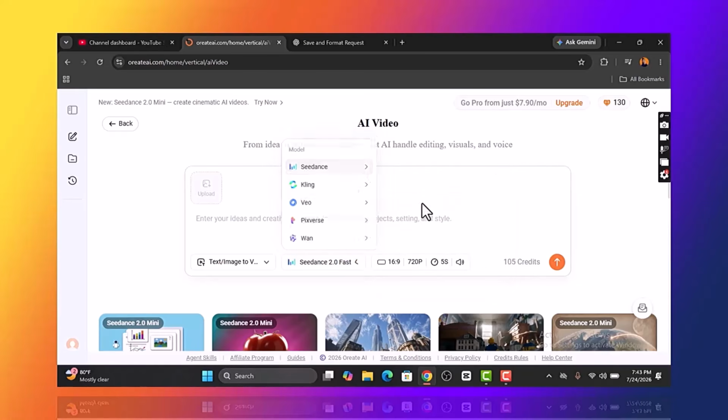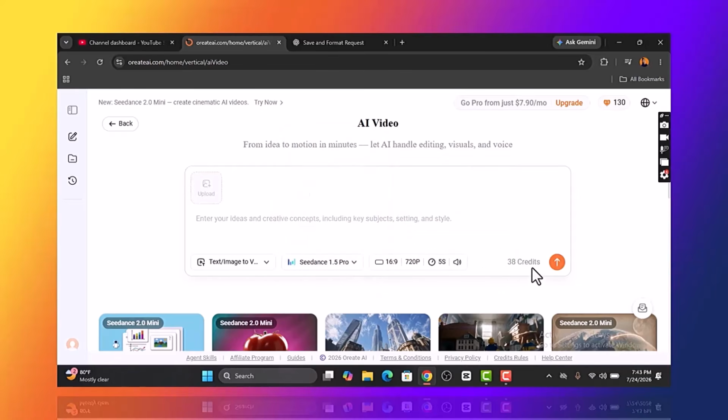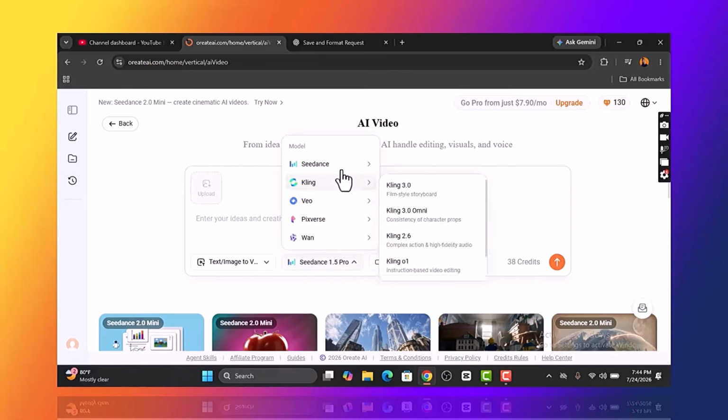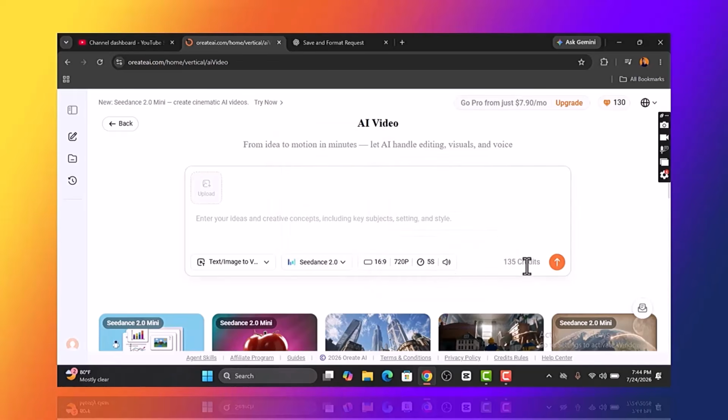Seedance 2.0 mini is going to cost us 68 credits to generate videos with it. Okay, so let's look at Seedance 2.0 fast. With a 5 second video, it costs us 105 credits. Okay, so let's proceed and see other models of Seedance. 1.5 Pro, 38 credits. And then let's look at the last model here, Seedance 2.0. It costs us 135 credits.